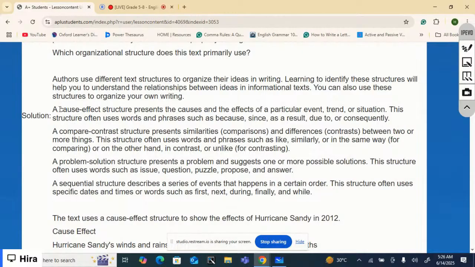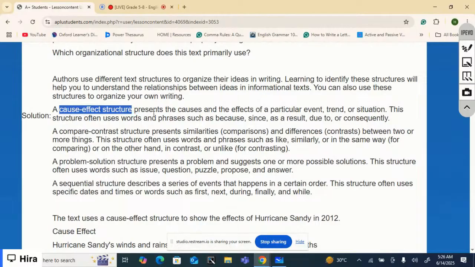What are the different text structures to organize your ideas in writing? Cause effect structure is one of them. Second one, compare contrast structure. The third, problem solution structure. Obviously, in this one, a problem will be presented and then a solution or solutions will be mentioned. Then sequential structure. It is associated with sequencing and ordering in a sequence. So let's begin with the first, cause effect structure.